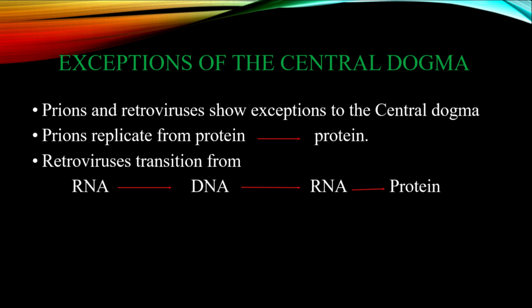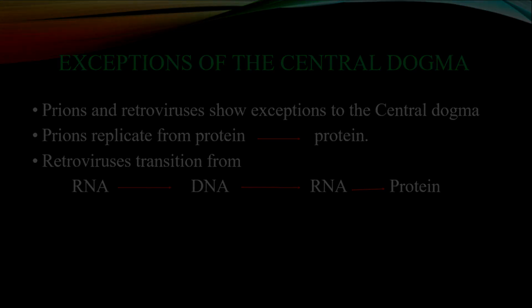One particular exception is that of the prions. During infection, prions replicate without going through DNA or RNA intermediates as they involve protein-to-protein steps. This means that proteins directly replicate themselves by making conformational changes in other proteins. Another landmark revolution in Central Dogma study is the discoveries made in retroviruses. Retroviruses transcribe RNA into DNA, a process catalyzed by reverse transcriptase. In the case of retroviruses, their Central Dogma follows transitions from RNA to DNA to RNA to proteins.